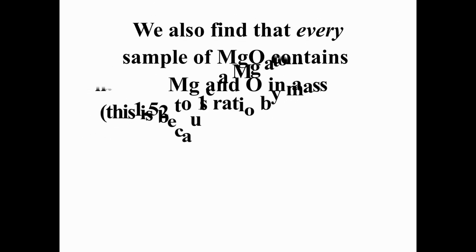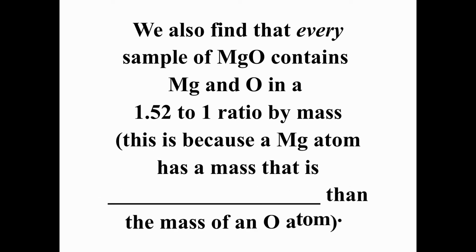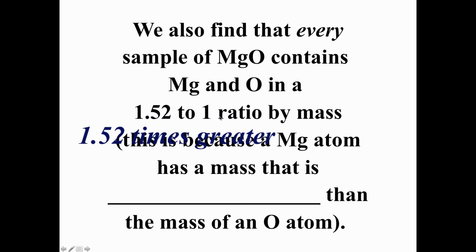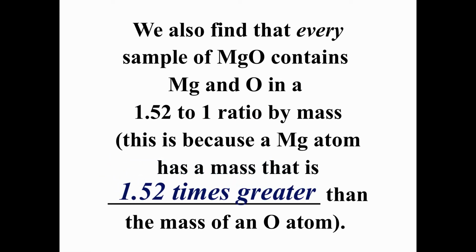Now we also find some other things that might not be quite as obvious. For example, whether we have a small amount of magnesium oxide or a large amount of magnesium oxide, the magnesium and oxygen are always in a ratio of 1.52 to 1 by mass. In other words, we'd have 1.52 grams of magnesium for every 1 gram of oxygen. The reason for this is that magnesium oxide contains 1 magnesium and 1 oxygen, and a magnesium atom weighs 1.52 times more than an oxygen atom.